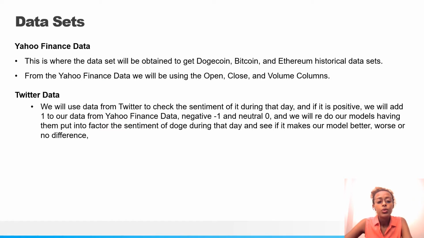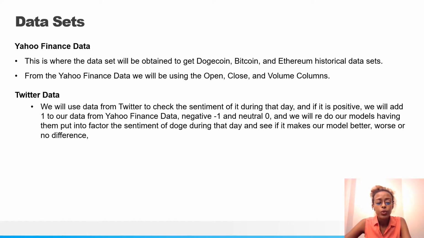So the data sets we're going to be using are coming from Yahoo Finance data and Twitter data. Yahoo Finance has been a great source that provides people with historical and live data of stocks and cryptocurrencies. This is where we're going to be obtaining our historical data for Dogecoin, Bitcoin, and Ethereum. Here's where we're going to be using our open prices, close prices, and volume columns.